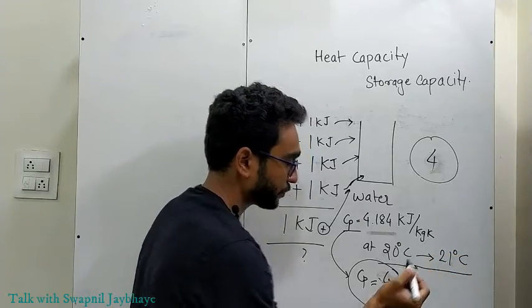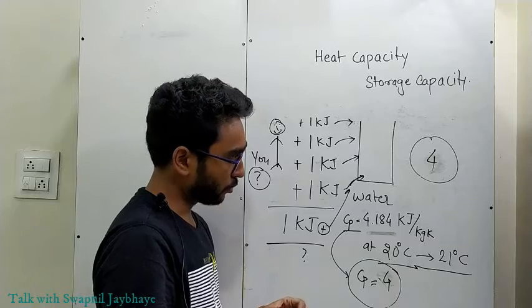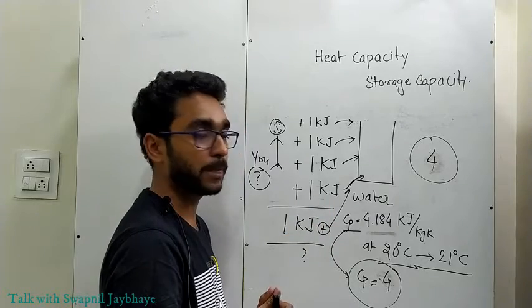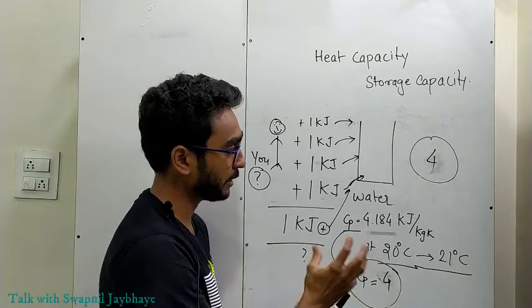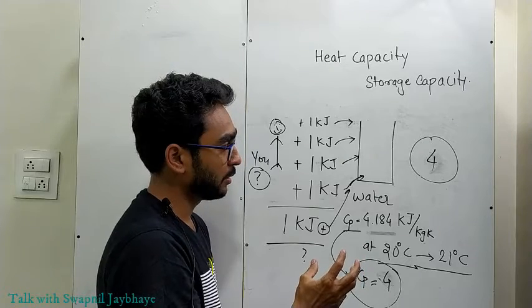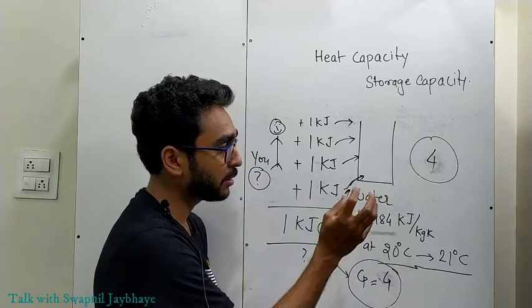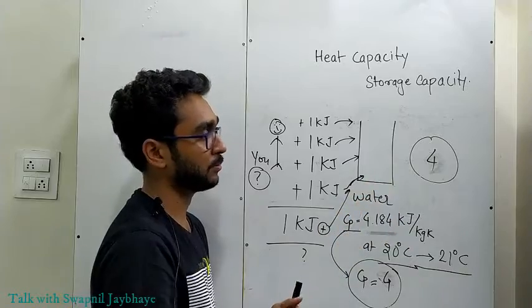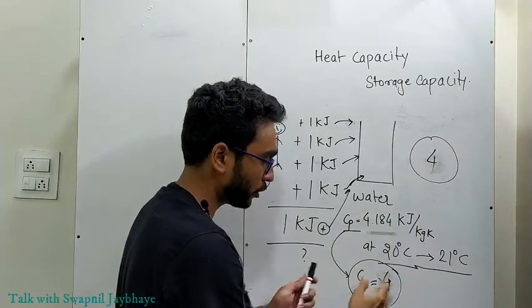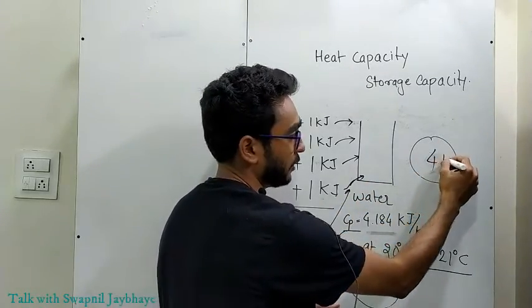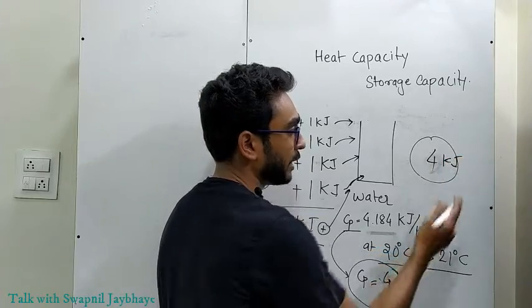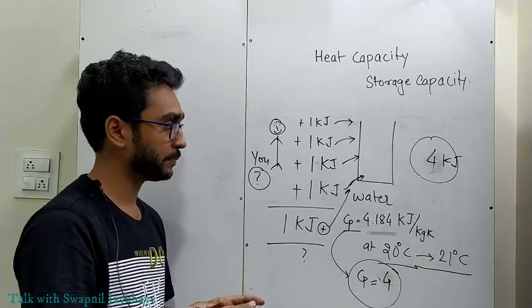Okay, so what does it indicate? What is this for? Simply, this is the storage capacity of water, guys. This 4, that is 4 kilojoule. Precisely, we can say that 4 kilojoule is the storage capacity of water.